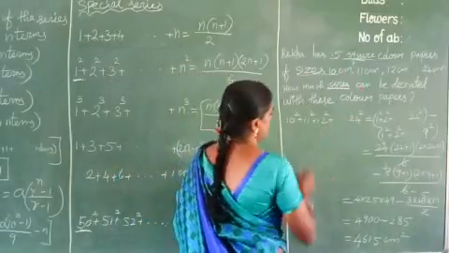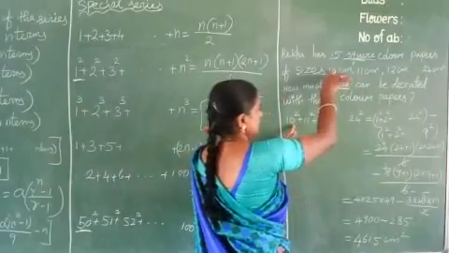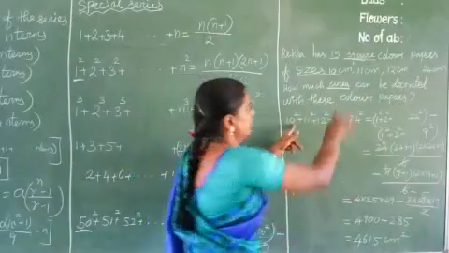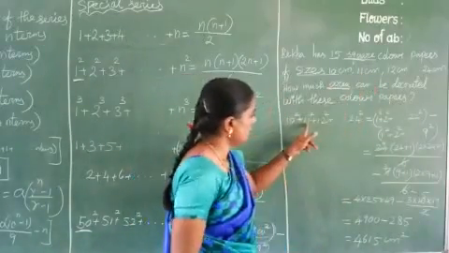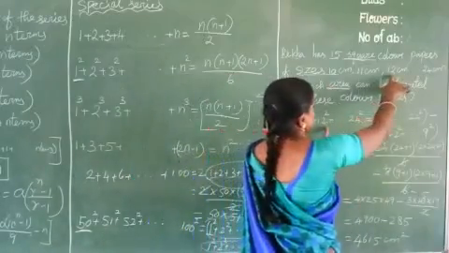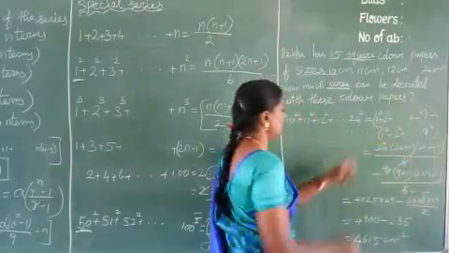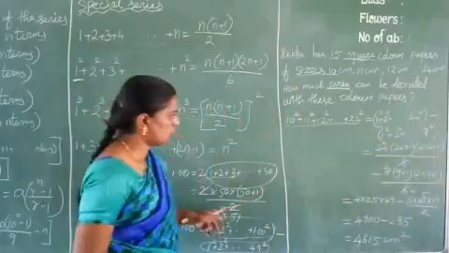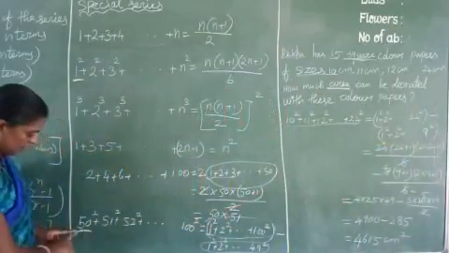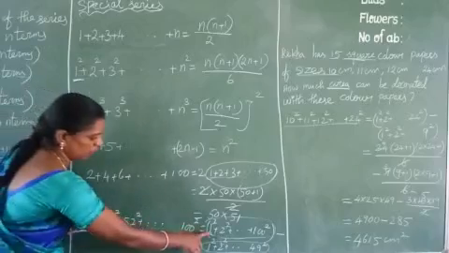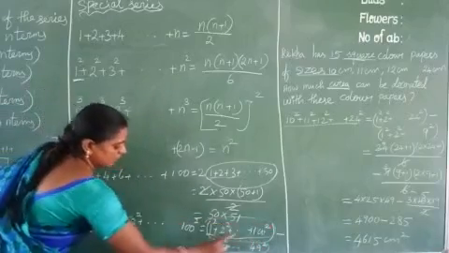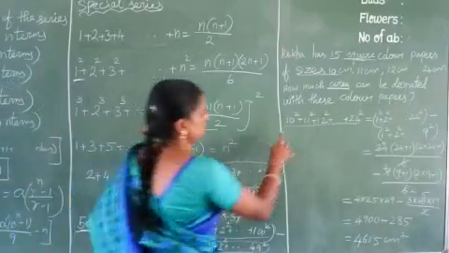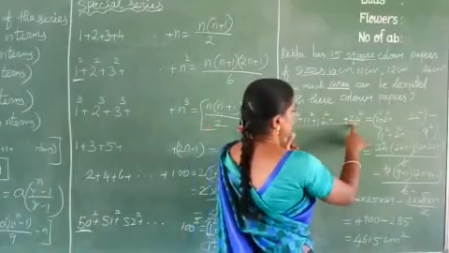10 centimeter. So the area of the 10 centimeter square paper is 10 square. The 11 centimeter paper's area is 11 square. Like that 12 square, etc., up to 24 square. This area we have to find. Already I told you, numbers in between cannot be found directly. So start with 1 to that last number, minus 1 to the numbers before. So here what is that? 10 square to 24 square.